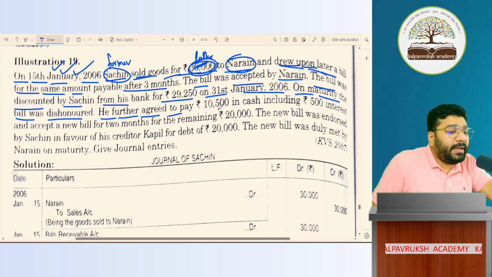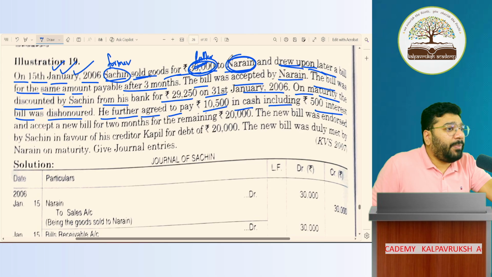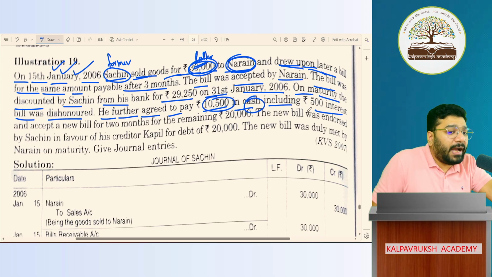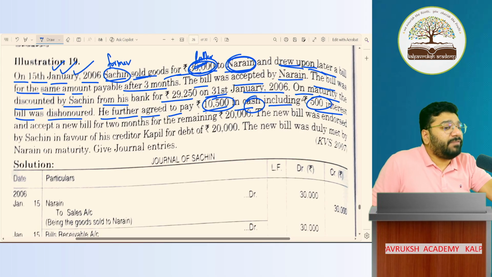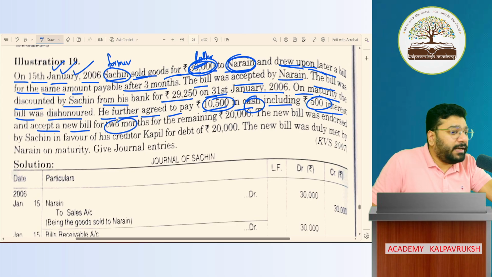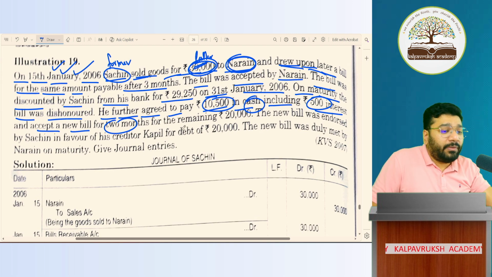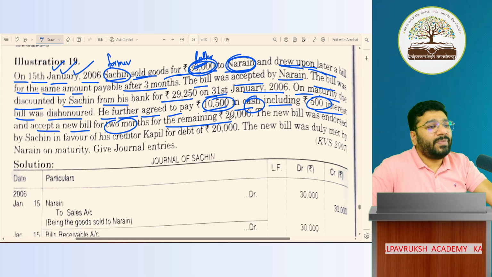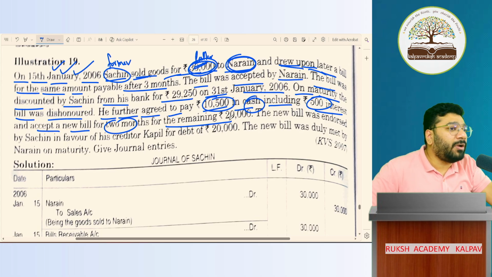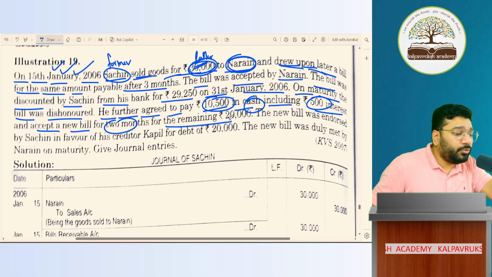He further agreed to pay 10,500 in cash, including 500 interest, which means Naren, on the maturity date, upon the bill being dishonored, settled 10,500 in cash immediately along with interest. And for the difference amount, he accepted a new bill for a 2 months credit period. Got it, not got it? How much is the difference amount? The question itself is told, but in the exam this will not come. You have to find out the balance bill value.